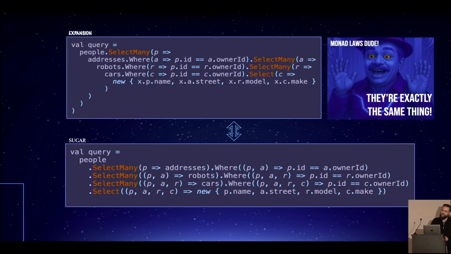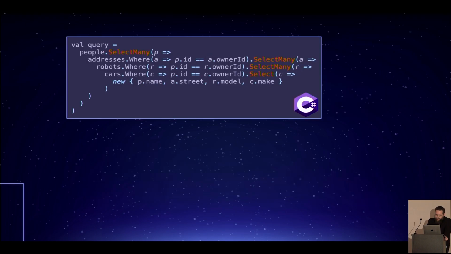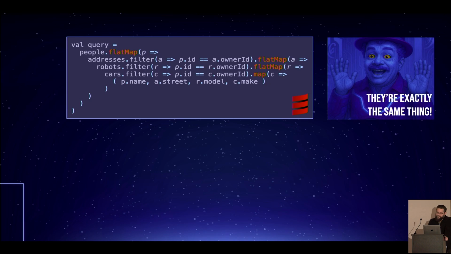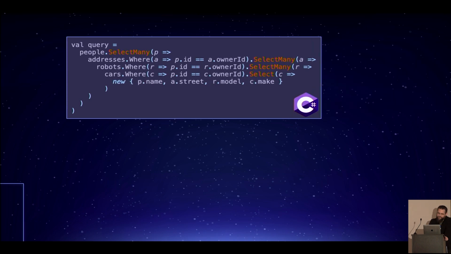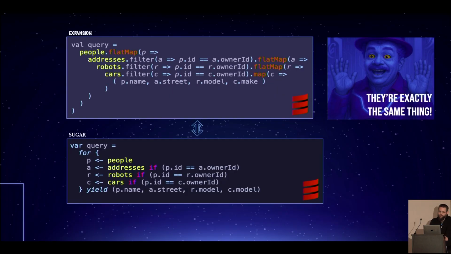Monadic structures are isomorphic. Their flattened form is isomorphic to their nested form, which is why Microsoft decided to flatten it out, because they were concerned with performance. Okay, fine. This is the same thing, and again, normal types. Here it is in Scala. C#, Scala: select many is flat map, select is map. Simple as that. Again, the sugared form.